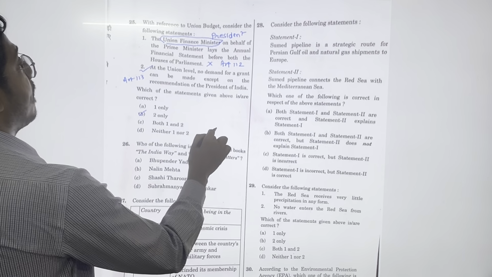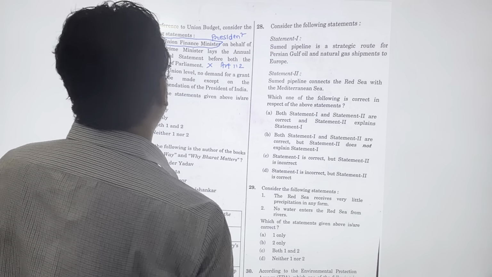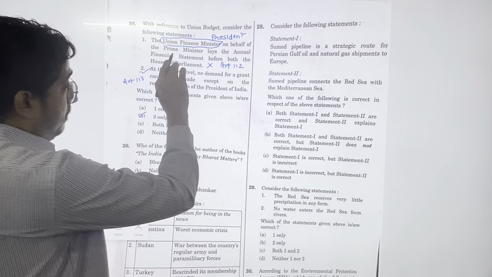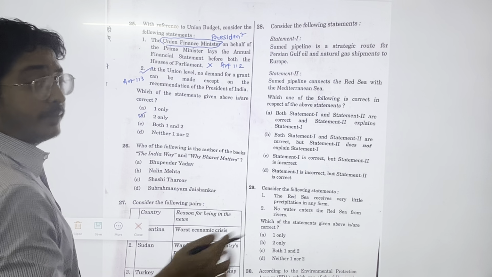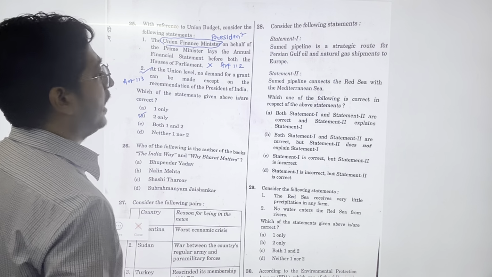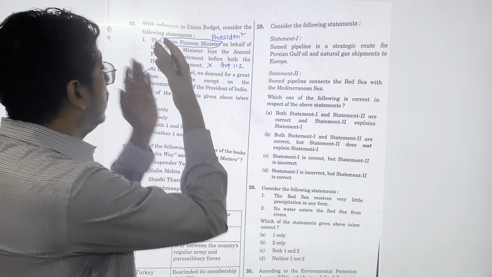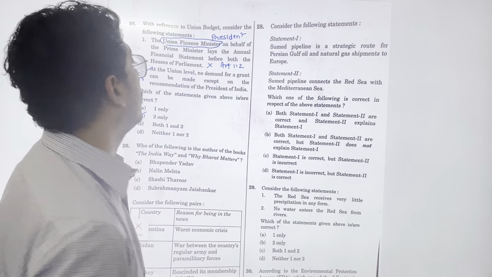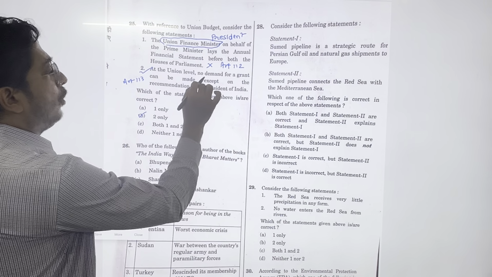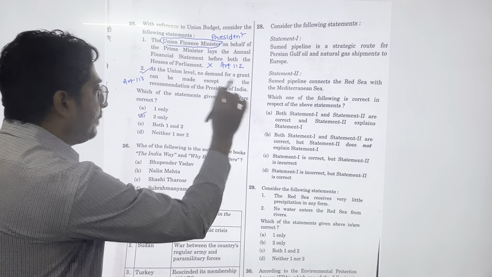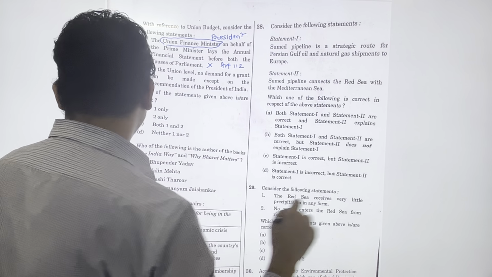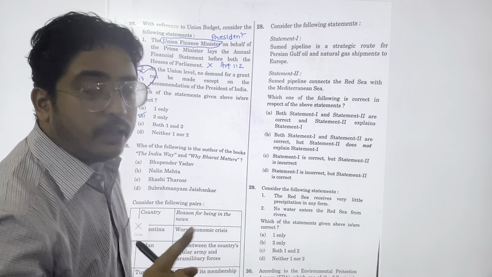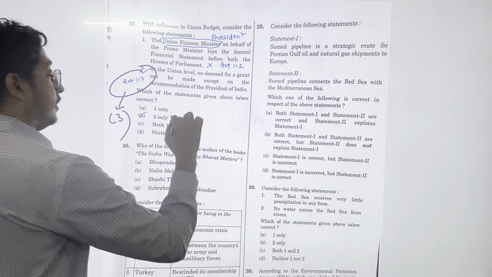Question number 25. With reference to Union budget, consider the following statements. Direct question. The Union Finance Minister on behalf of the Prime Minister lays the annual financial statement, that is budget, before both the houses of the Parliament. Article 112 ये बोलता है कि it is not the Finance Minister, it is the President. It is the President जो कि houses में ले करता है budget. At the union level, no demand for grant can be made except on the recommendation of the president. Absolutely correct statement. This is also Article 113, Clause 3. So answer is 2 only.